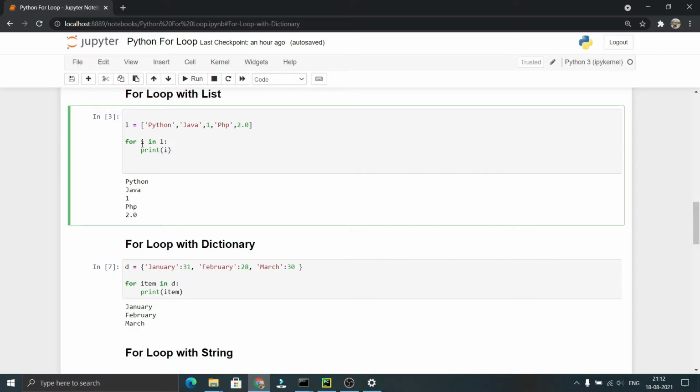In the first iteration i represents Python. In the second iteration i represents Java. In the third i represents 1. In the fourth i represents PHP, and in the fifth i represents 2.0, and then we are printing i.